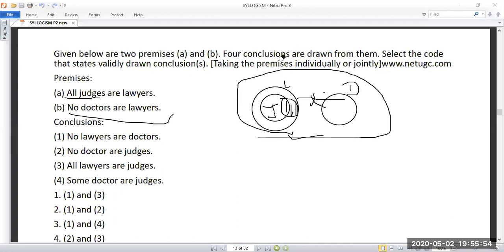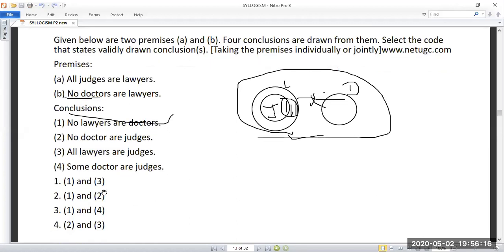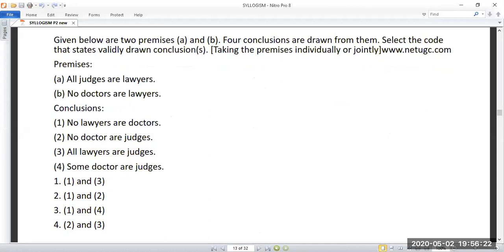So this is the only case. Doctors should be separate, and check the conclusion. No liars are doctors. Whether it is true. Yes, it is true. No doctors are judges. Yes, true. So 1 and 2 are true. So check the answer. 1 and 2, the option is given. So the answer is 2. Is it clear? I'll move to the next.